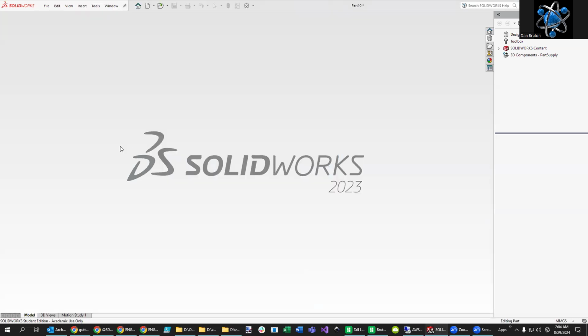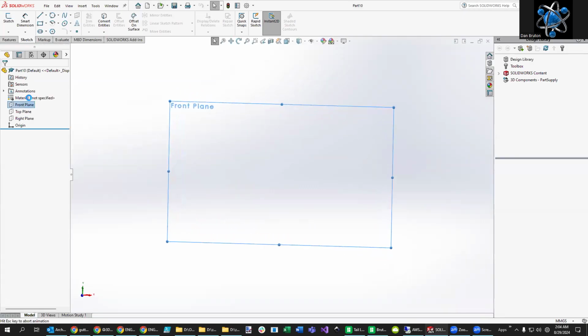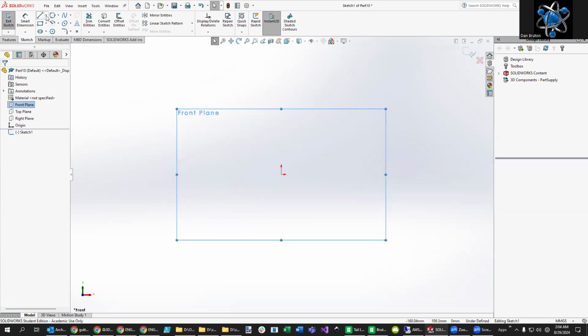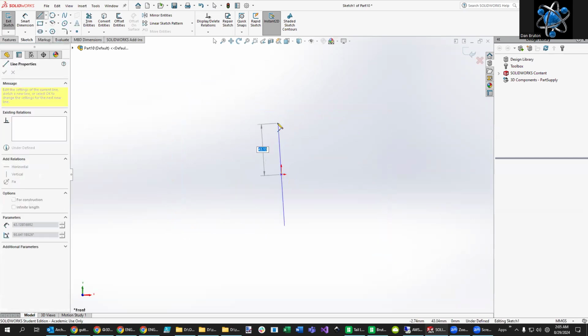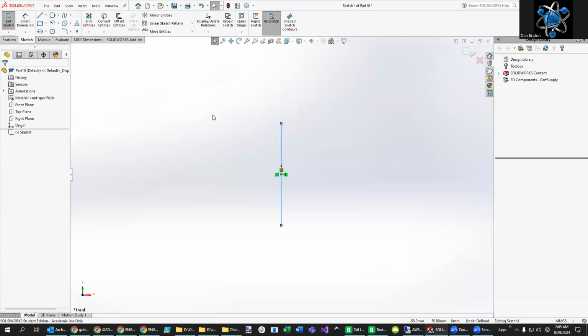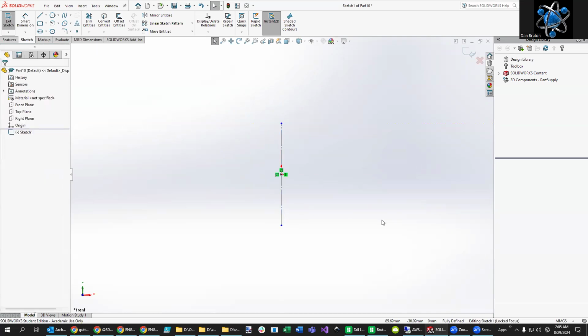What we can do on that is right click on the front face over here and say sketch right there. Let's make that D shape, or maybe we could start with making a center line first of all. What we could do is make it symmetric. So we use a midpoint line like this, go vertical. We don't want this to be part of the part, so I just hit escape. And now I'm going to make this a construction line instead of making it part of the ring. This will be the axis around which we revolve.